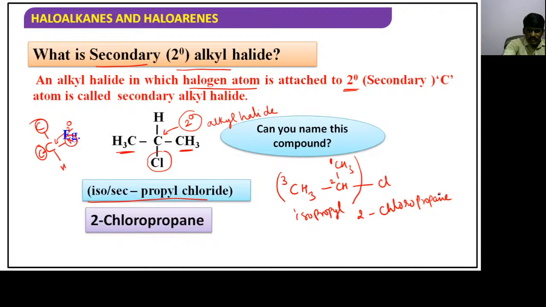Now the third type, what have they given, children? What is a tertiary alkyl halide? Now you can guess it very clearly. An alkyl halide in which the halogen atom is attached to which carbon? A tertiary carbon atom. If it is attached to a tertiary carbon atom, that alkyl halide is called a tertiary alkyl halide.